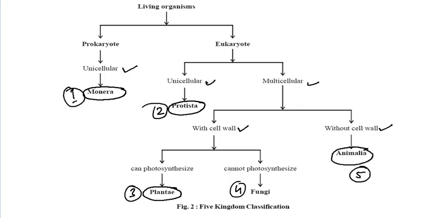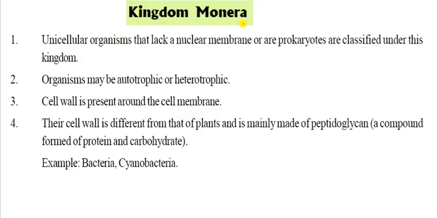Now come to the next one. Let us start one by one. First is the Kingdom Monera. Why is it Kingdom Monera and what are the properties of this? So first, it is a unicellular organism, lacking a nuclear membrane.